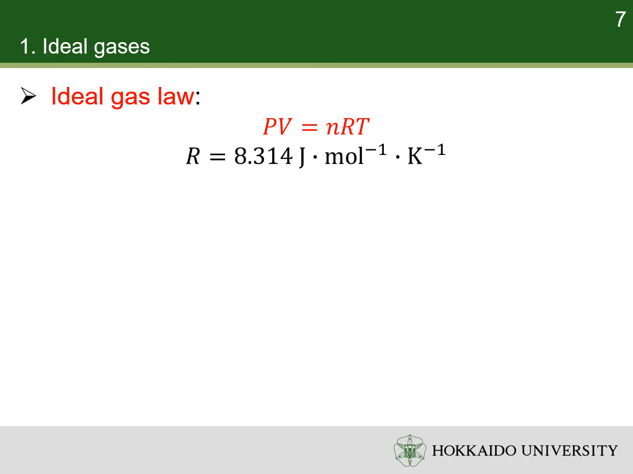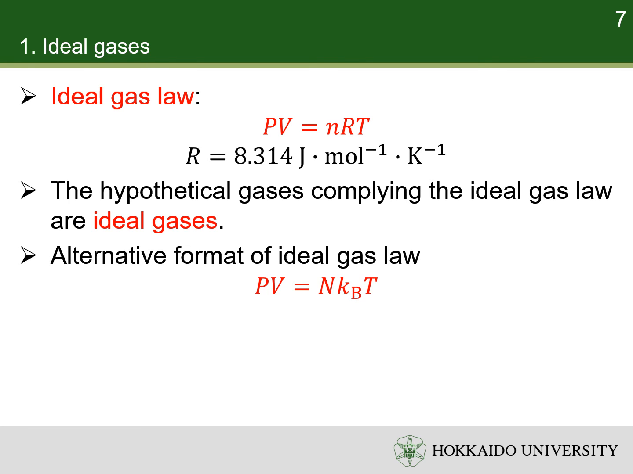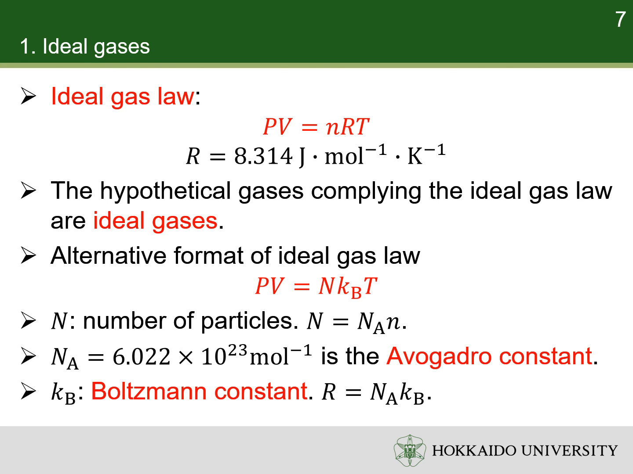The ideal gas law is a combination of the empirical Boyle's law, Charles' law, Avogadro's law, and Gay-Lussac's law. The hypothetical gases complying with the ideal gas law are ideal gases. There is an alternative form of the ideal gas law, which is also frequently used. Please remember that the number of particles is the product of its amount in mole and Avogadro constant. The ideal gas constant is the product of Boltzmann constant and Avogadro constant.